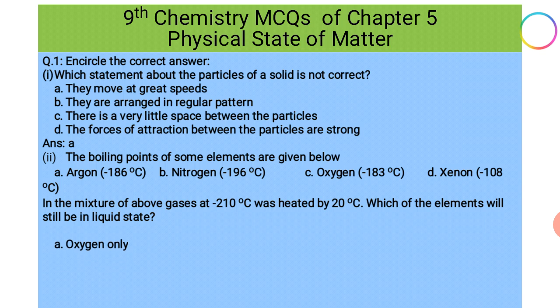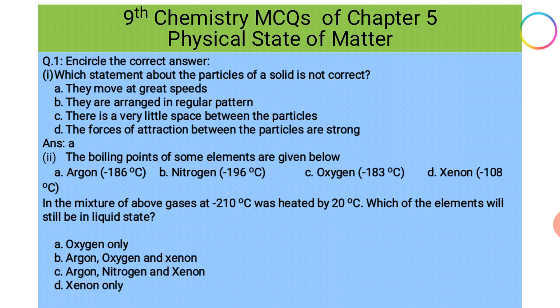So our option A is oxygen only. Option B, argon, oxygen and xenon. Option C, argon, nitrogen and xenon. Option D, xenon only. Our correct option is option B. The argon, oxygen and xenon will be in liquid state yet.